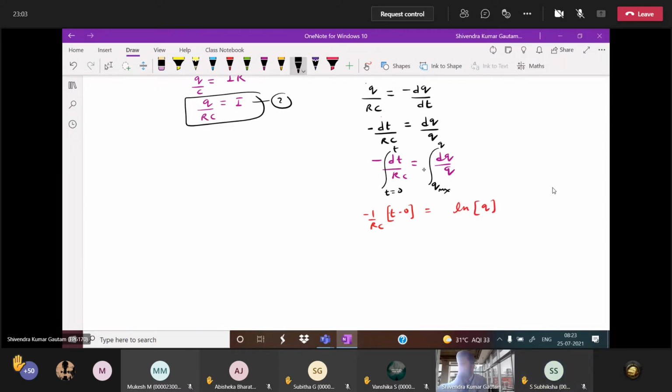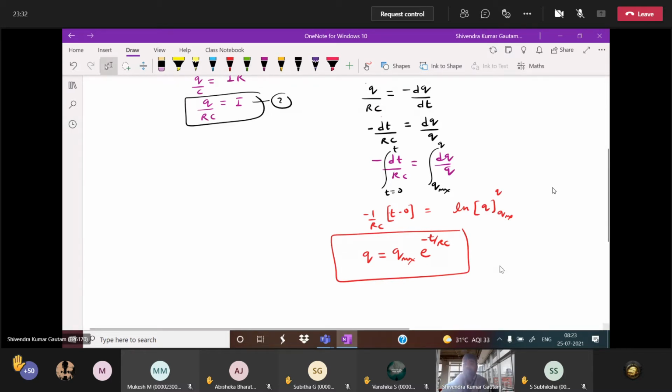What is the limit? Limit from where to where? Q max to Q. Now you put one time Q and one time Q max: ln Q minus ln Q max. I'm writing the expression directly, because we have already done this in a previous section. We get Q equal to Q max e power minus t by RC.